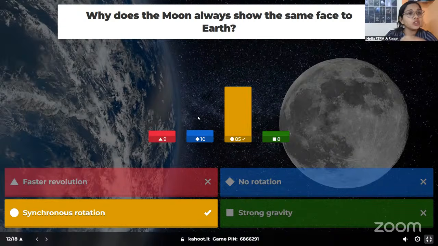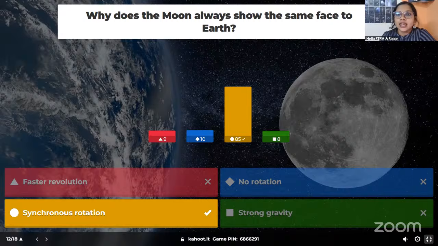Because of this sync between these two, revolution and rotation, we always see one side of the moon. We see only the near side of the moon. The other side, which we can't see, is called the far side of the moon. So it's happening because of the synchronous rotation.